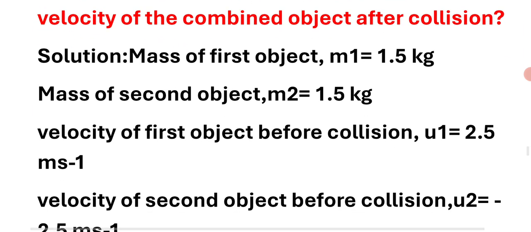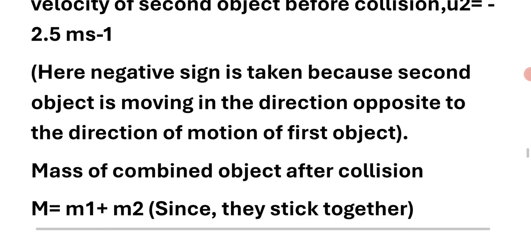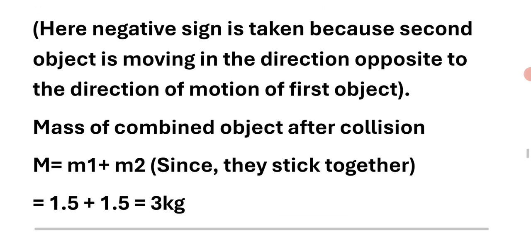Right answer. Mass of first object m1 is equal to 1.5 kg. Mass of second object m2 is equal to 1.5 kg. Velocity of first object before collision u1 is equal to 2.5 meter per second. Velocity of second object before collision u2 is equal to minus 2.5 meter per second. Here the negative sign is taken because the second object is moving in the direction opposite to the direction of motion of the first object. Mass of the combined object after collision M is equal to m1 plus m2.